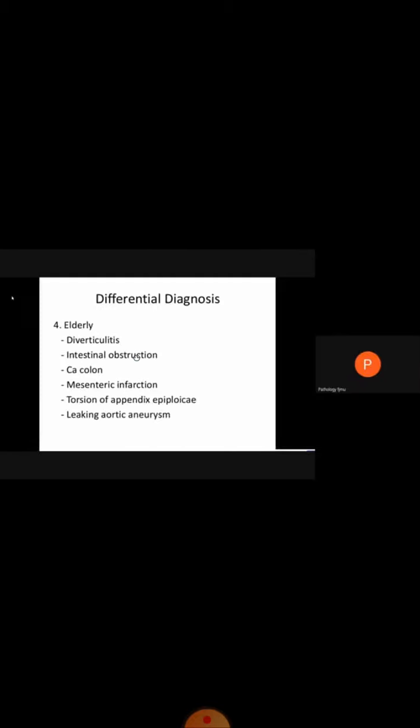Then there may be intestinal obstruction, there may be carcinoma of the colon, there may be mesenteric infarction. Mesenteric infarction means that there is decrease in blood supply to some part of the GIT or to some part of the small intestine, which causes pain. Then there is torsion of appendices epiploicae. Appendices epiploicae are actually small fat-filled pouches of the visceral peritoneum that hang from the taenia coli.